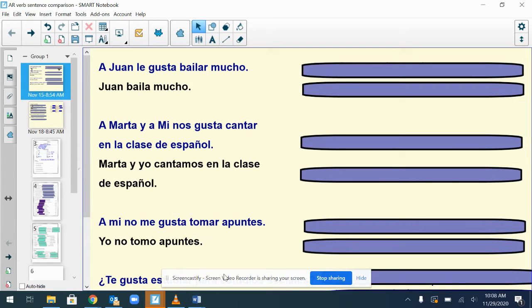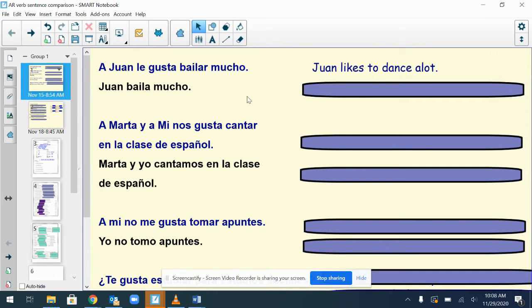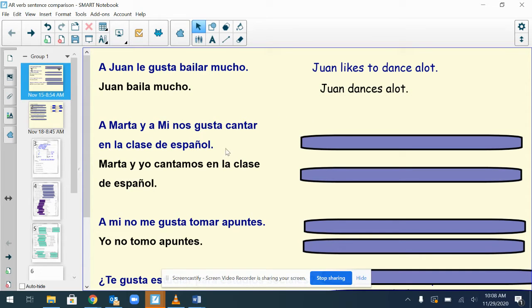Today we're going to be learning about AR verbs. Let's look at the difference between the sentence in blue and the sentences in black. A Juan le gusta bailar mucho. Juan likes to dance a lot. Juan baila mucho. Juan dances a lot.